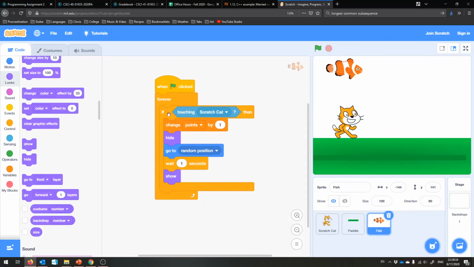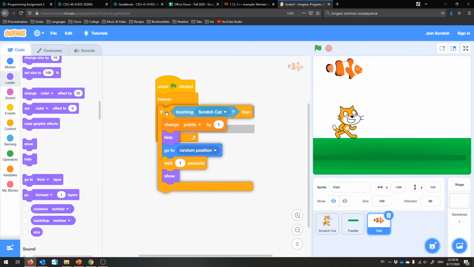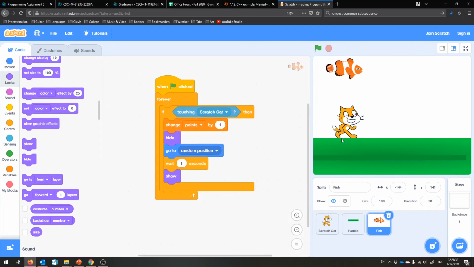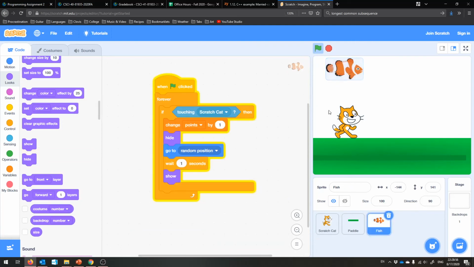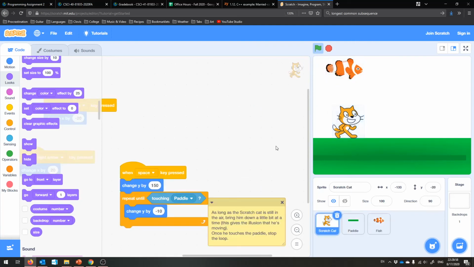So this is a big one. So if this fish is touching the scratch cat, that means the scratch cat has obtained the fish. We're going to increment the points variable by 1. Then we'll hide the fish, move him somewhere random, wait a second, and plop him again onto the display. Let's see what happens. So I click the flag, the fish is running in its loop checking if the scratch cat's touching him. Well, I can move the scratch cat, boop, touch him, oh, and he moved.